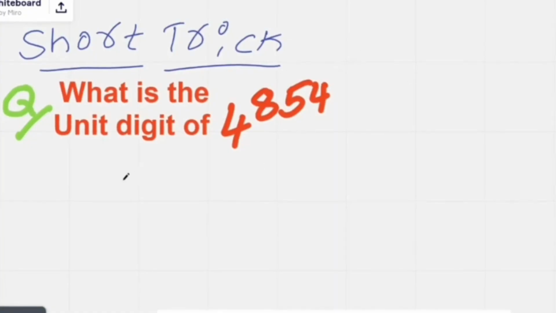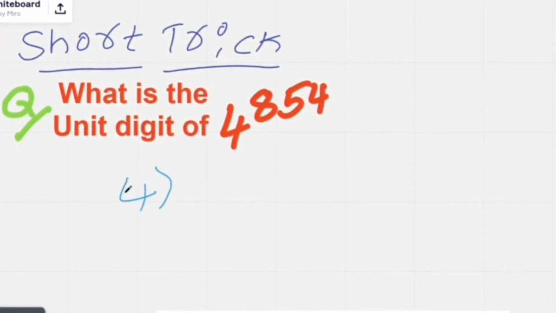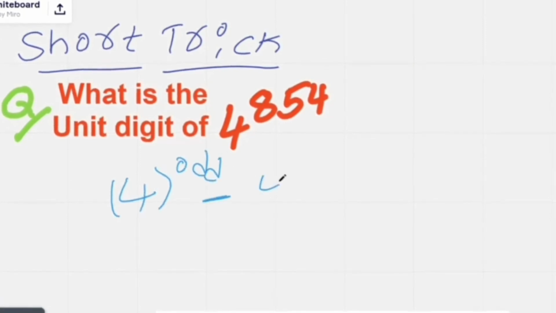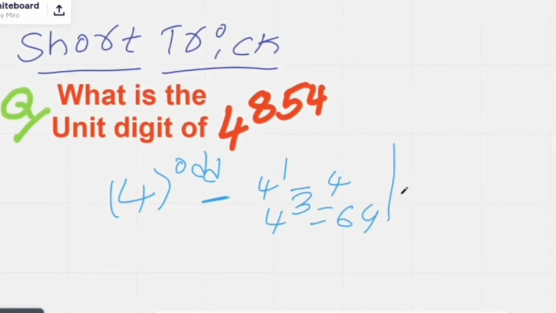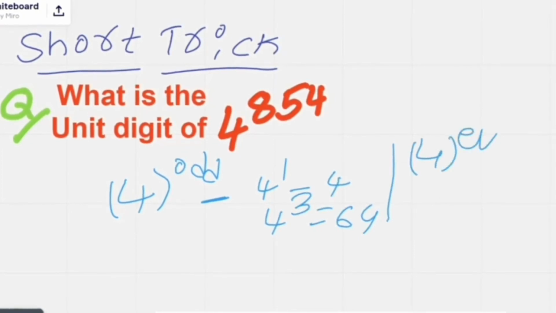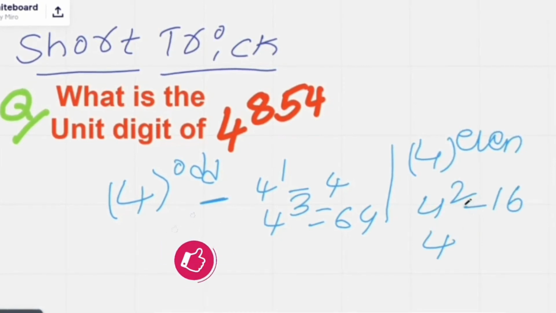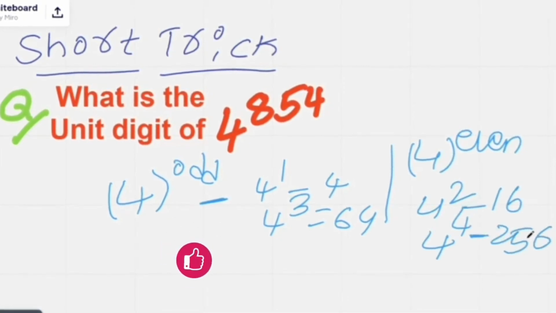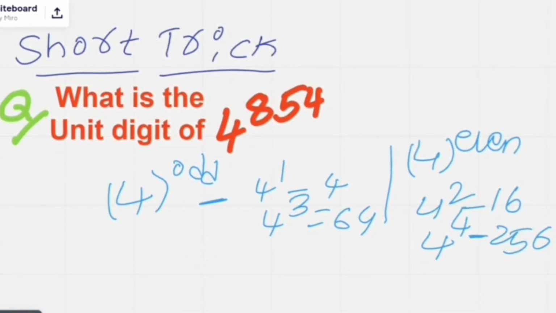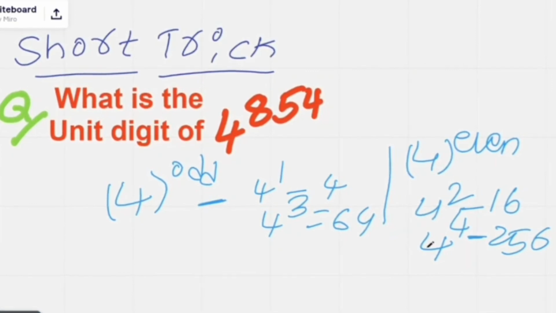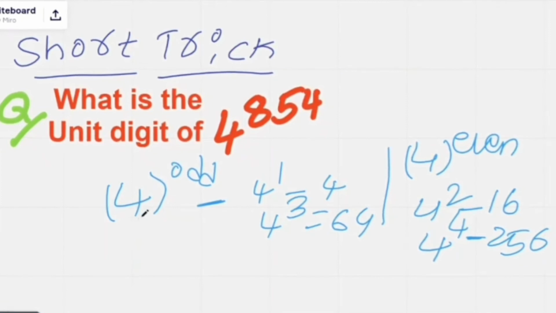Whenever you find this kind of question in any competitive exam or placement test, like what is the unit digit of 4 power 854, here is how to solve it. If the power is an odd number, for example 4 power 1 is 4, 4 cube is 64. If the power is an even number, 4 square is 16, 4 power 4 is 256. So my point is, whenever you get 4 power any odd number, the unit digit is going to be 4. Whenever you get 4 power any even number, the unit digit is going to be 6.